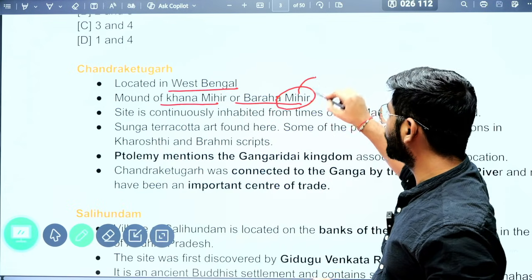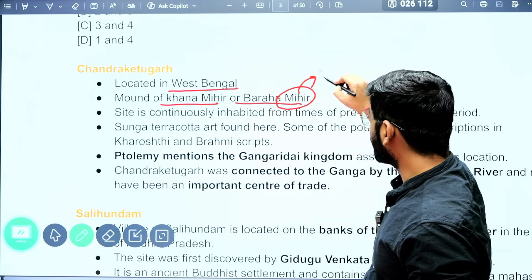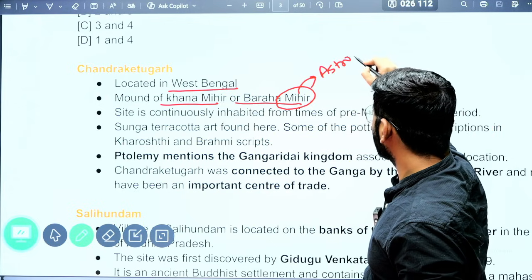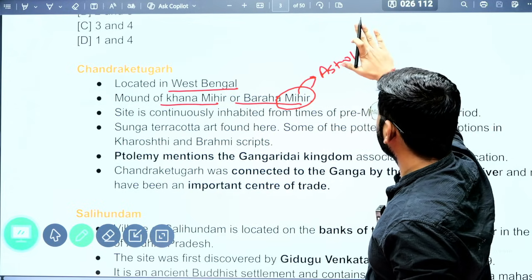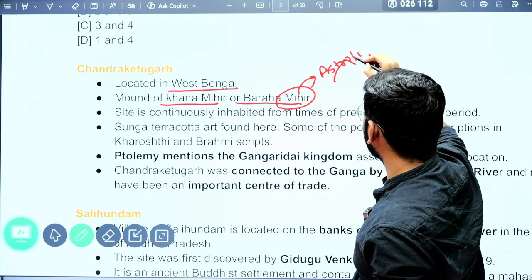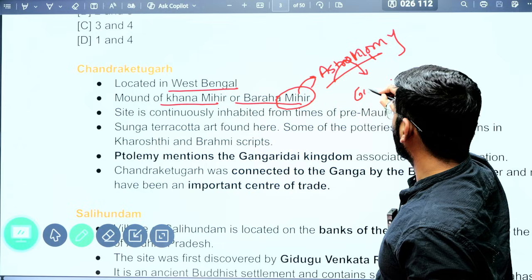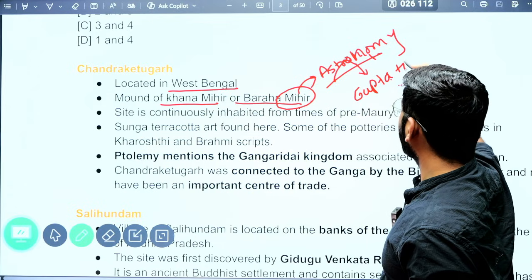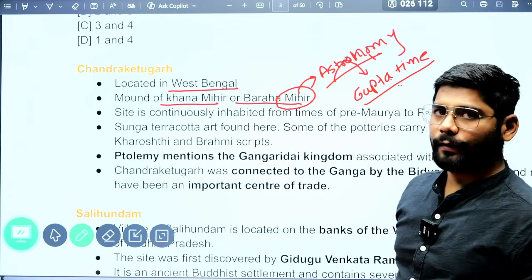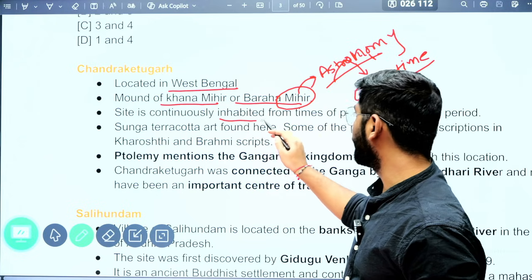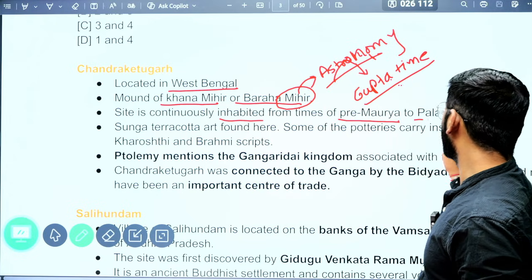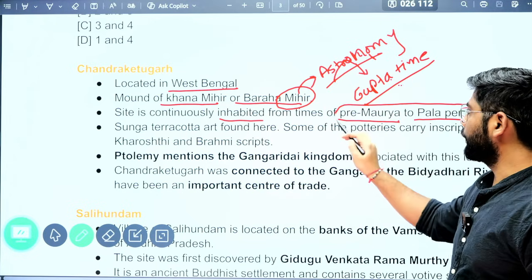He was an astrologer related to astronomy in Gupta times. So it is known for him, and also this site was continuously inhabited from the times of pre-Maurya to the Pala period. So this is one important fact.